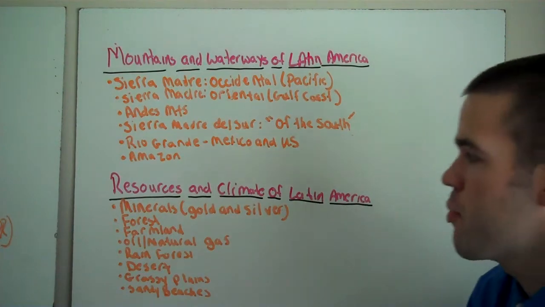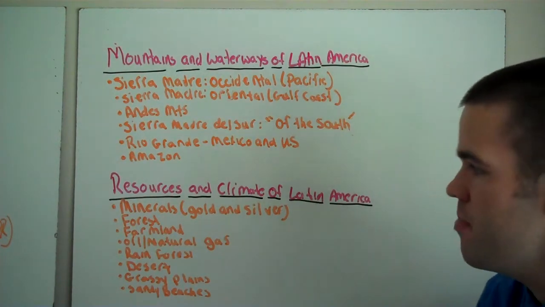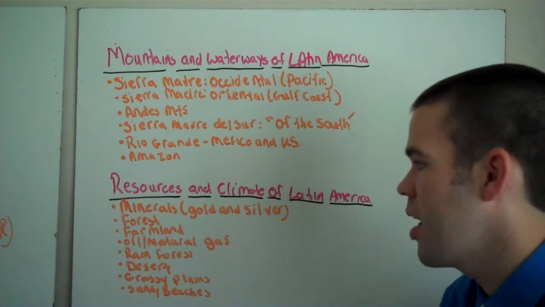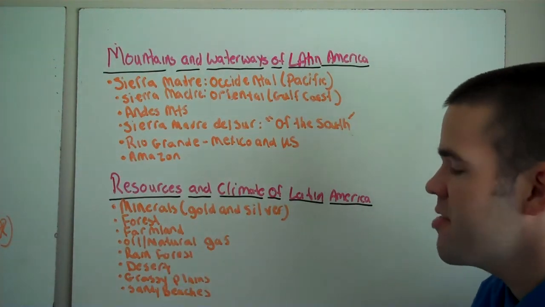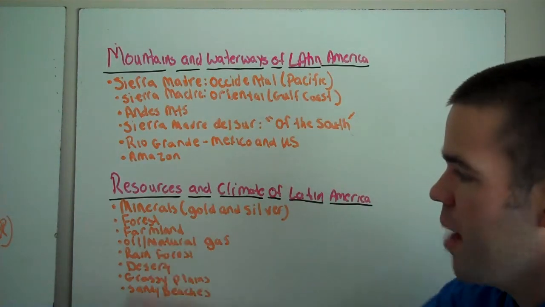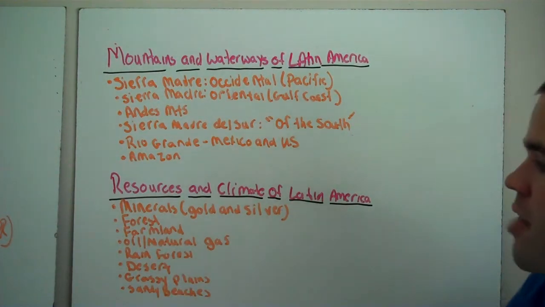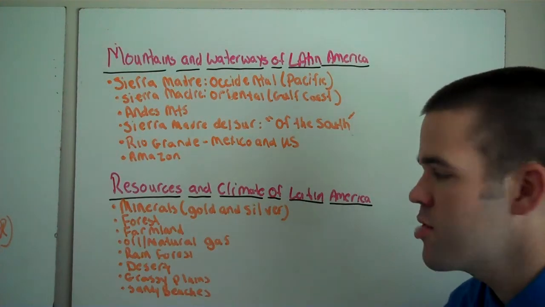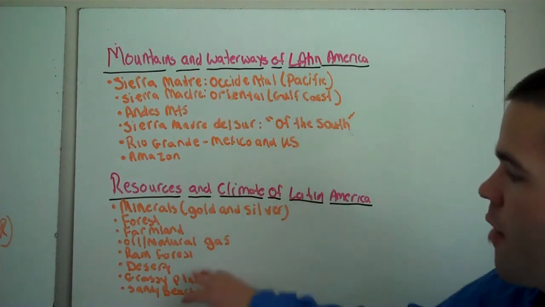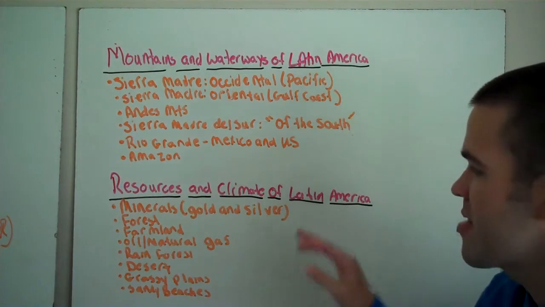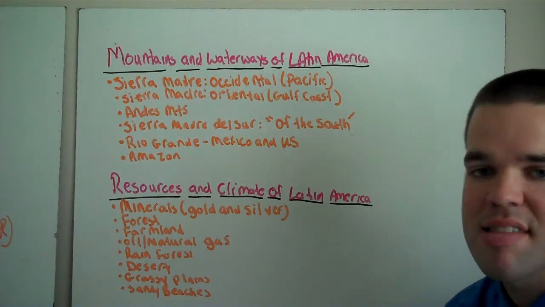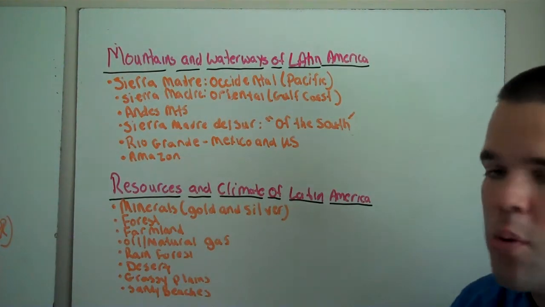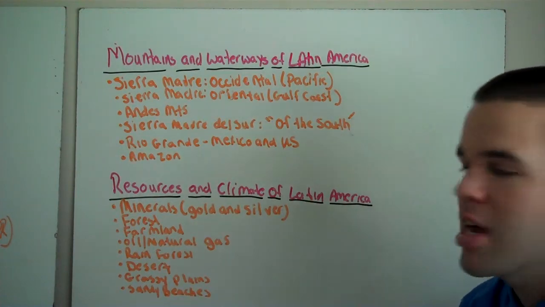We're going to wrap up today with resources and the climates of Latin America. There are several main resources that Latin America is known for. They are known for minerals such as gold and silver. They are also known for large amounts of forest and farmland. They are known for their oil and natural gas reserves as well. There are four main types of climate land areas of Latin America. There's the rainforest, there's the deserts, there's the grassy plains, and there's the sandy beaches. All four of these areas Latin America is known for.